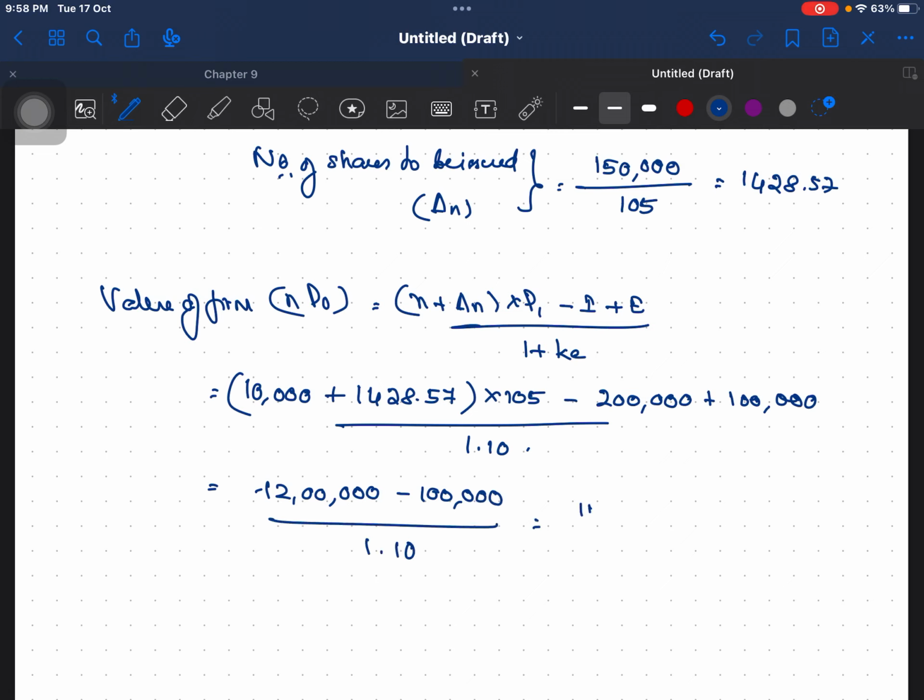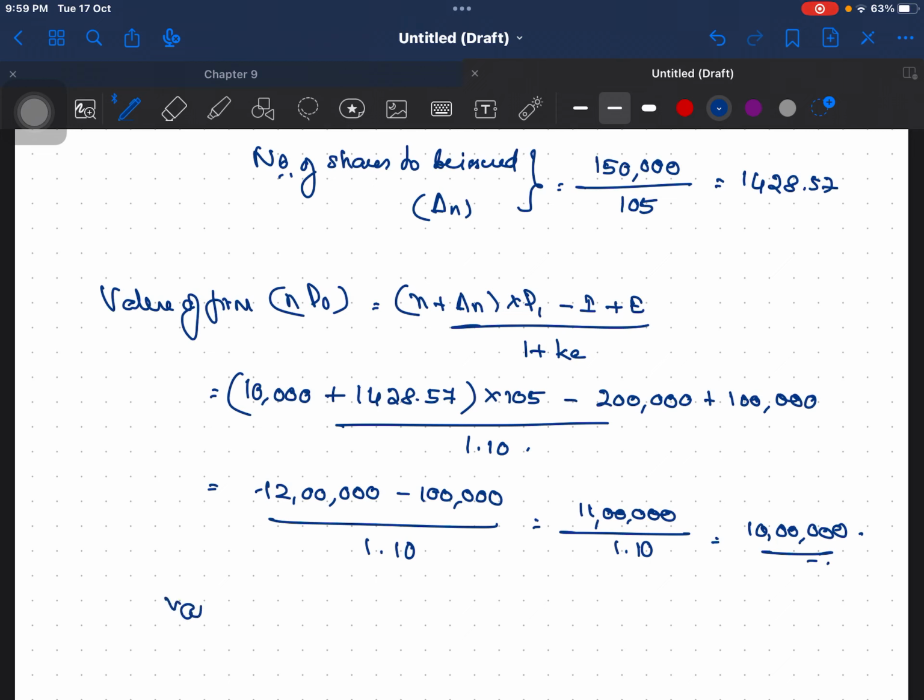That is 11 lakh divided by 1.10, that is 10 lakh. So value of firm is 10 lakhs.